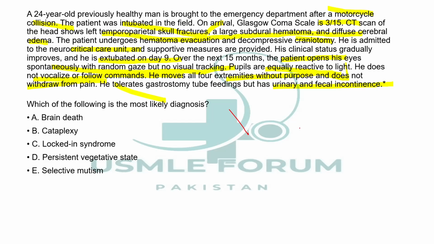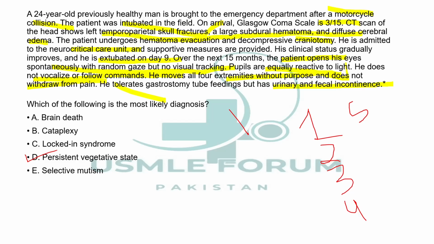Well, you have to understand that number one, there is no neurological problem. He has spontaneous breathing and spontaneous eye movements. So eye reflexes and breathing is preserved. He's not talking or listening. And that's number two. He has random, non-purposeful movements. Number three, he has fecal urinary incontinence. Number four, he has a history indicating brain trauma. Number five. This kind of a patient is in a persistent vegetative state.